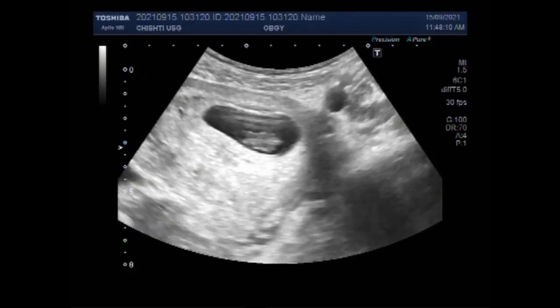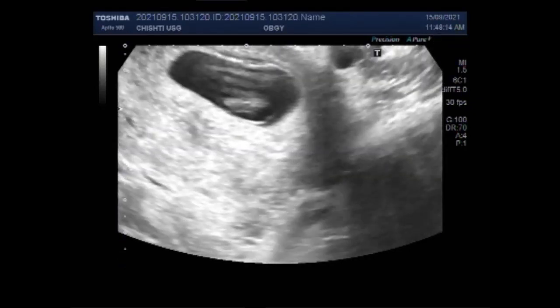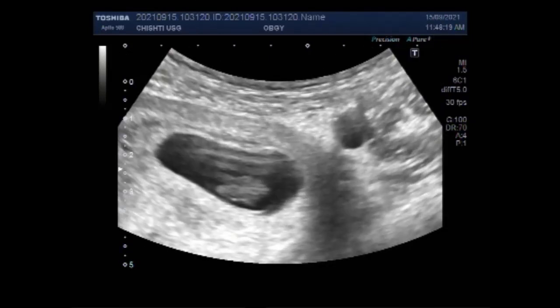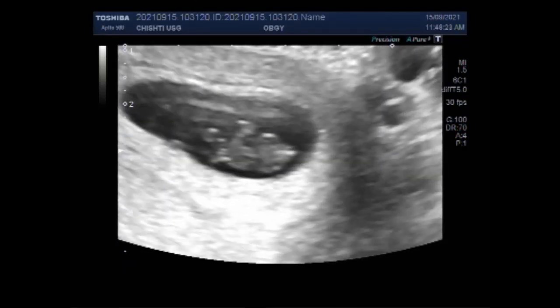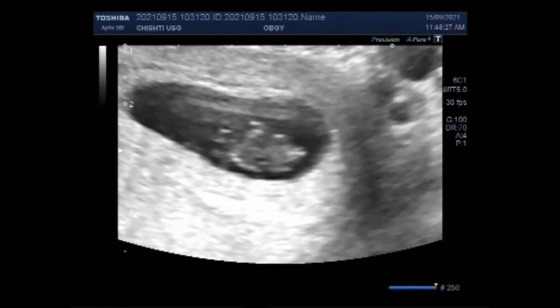The one sac is empty and the other has a fetus with fetal demise, that is early pregnancy failure, that is missed abortion. Because a blighted ovum still makes hormones, it can show up as a positive pregnancy test.